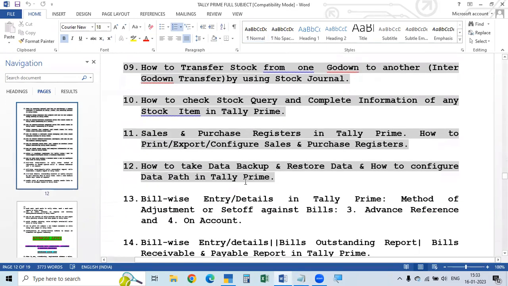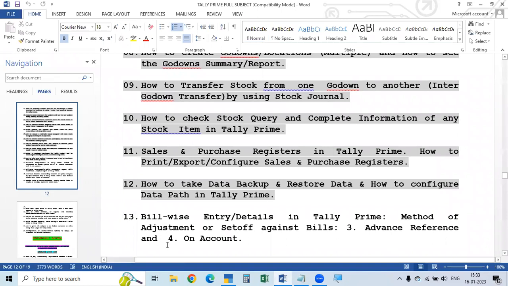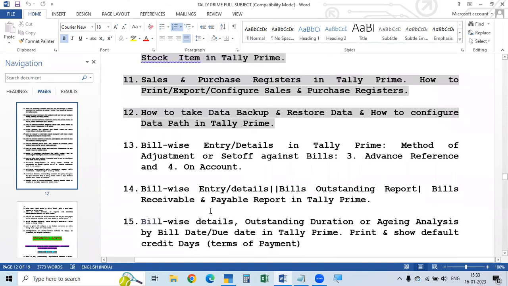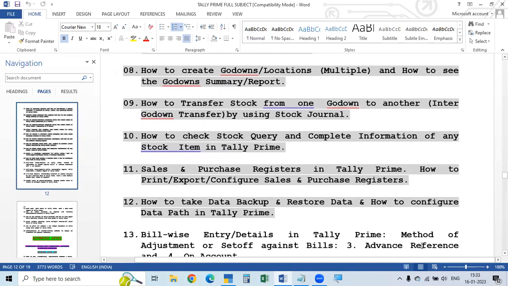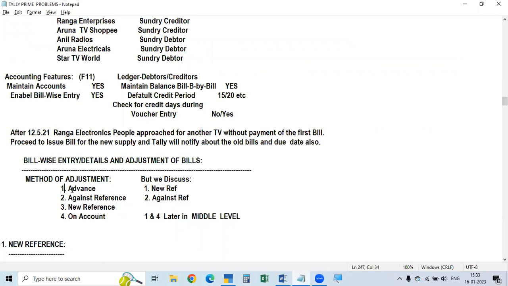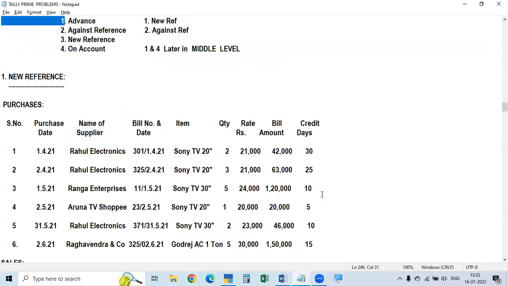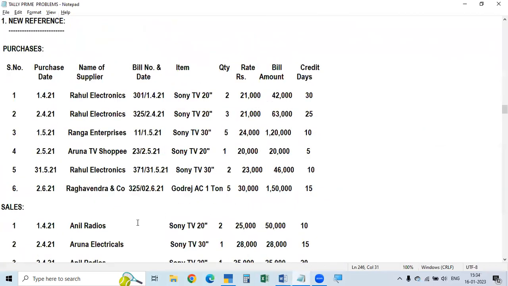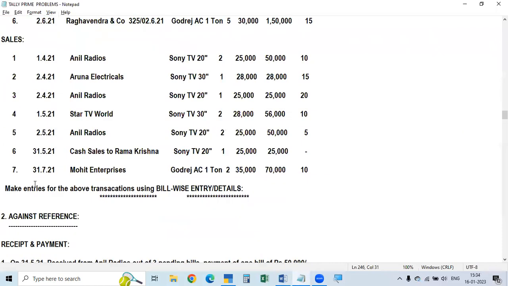The other two are advance reference and on account, but today we will discuss only advance reference. On account, we will discuss after two videos, because there are two reports, and after those reports, discussing on account will be very useful. That's why we are discussing only advance reference today. New reference and against reference are completed, and only on account will be the balance. We discussed these two, and we also did problems.